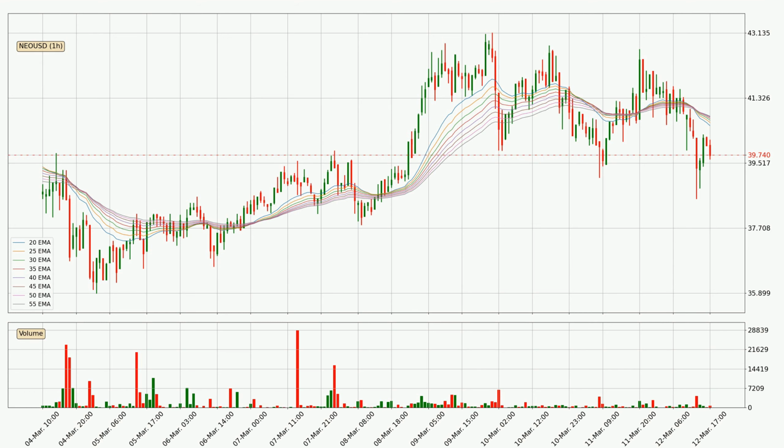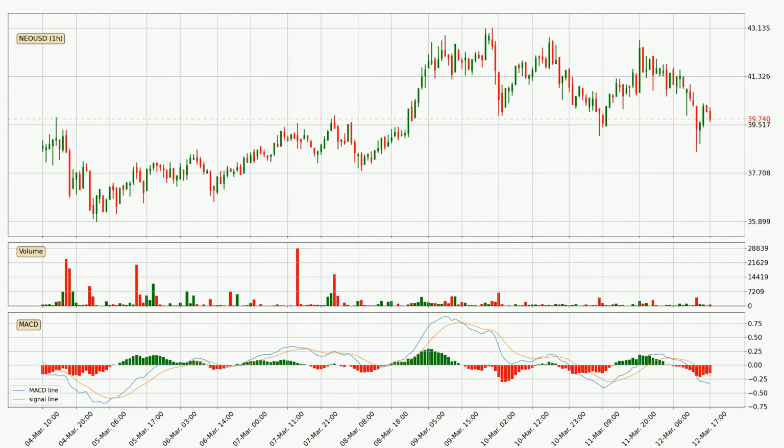Moving to the hourly MACD, the trend is currently going down because the MACD line is below the signal line. But it's expected for the price to remain the same for some time because the MACD histogram shows that the momentum at the moment is shifting upwards. You should wait and see if the MACD line will cross the signal line, which will be bullish.